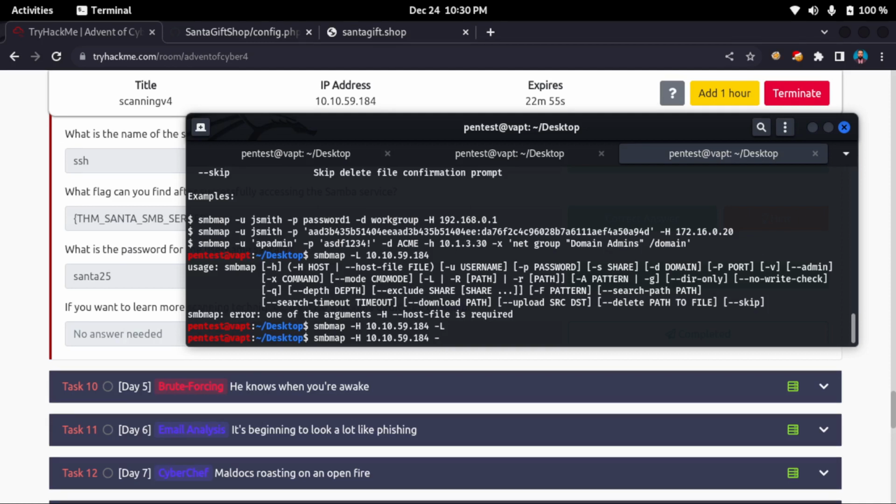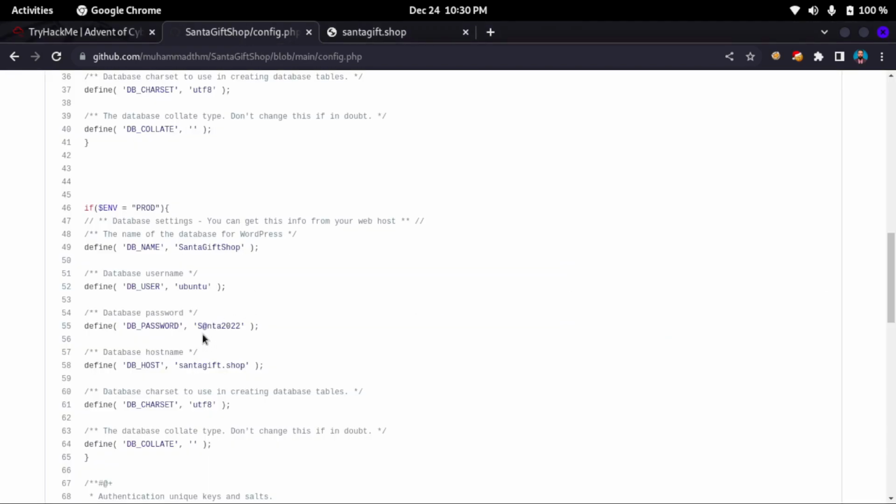Let me give the username and password. Username Ubuntu, and the password is Santa, like from this we found.